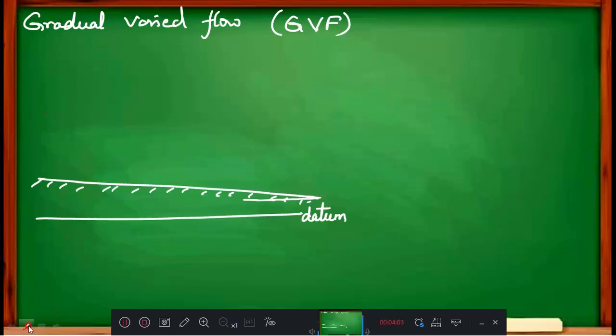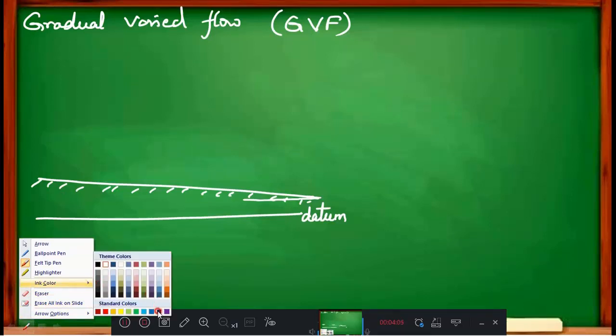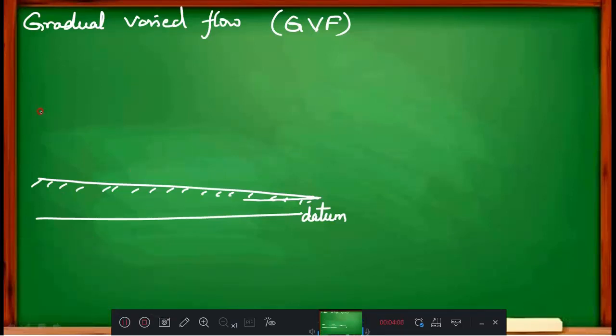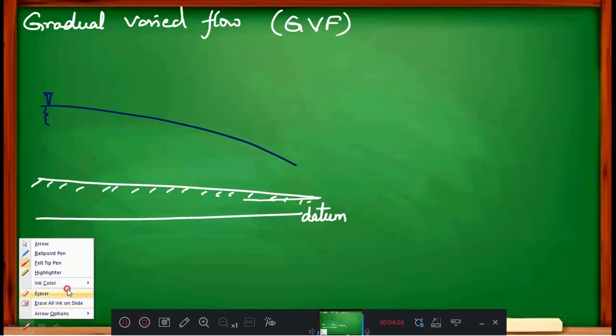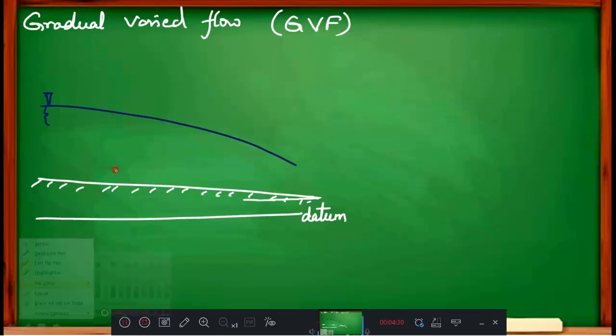After that, water will be flowing here, and with distance it will be moving like this. Let us consider this is the water line. Why is it bent like this? Because it is a varied flow, therefore it is varying. The depth is something different here and something different here, therefore it is called a varied flow. Then we will have one energy line, which will be somewhat parallel to the water surface.